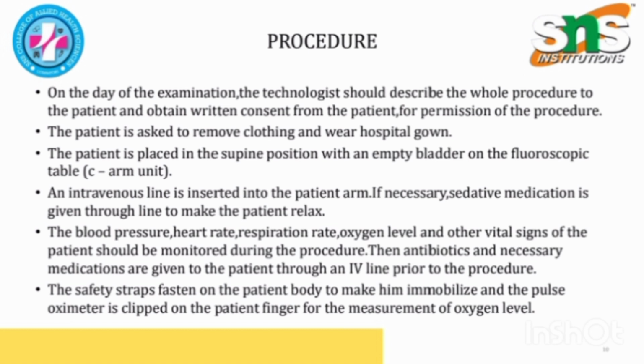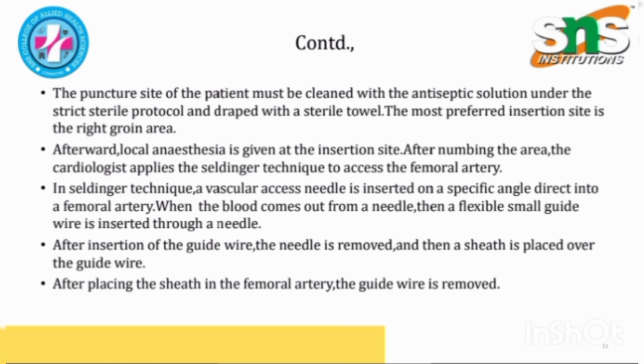The blood pressure, heart rate, respiration rate, oxygen level, and other vital signs of the patient should be monitored during the procedure. Then antibiotics and necessary medicines are given to the patient through an IV line prior to the procedure. Safety straps are fastened on the patient's body to immobilize him, and a pulse oximeter is clipped on the patient's finger for the measurement of oxygen level. The puncture site of the patient must be cleaned with antiseptic solution under sterile conditions and draped with a sterile towel.